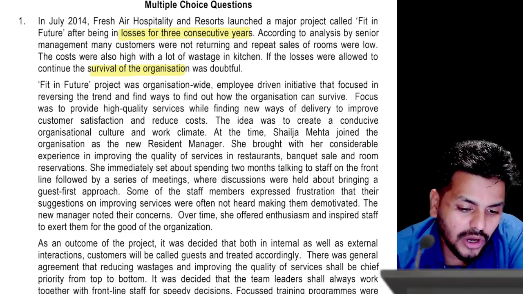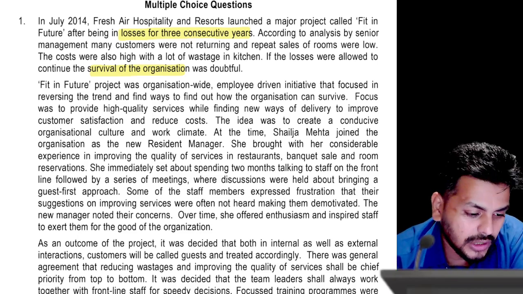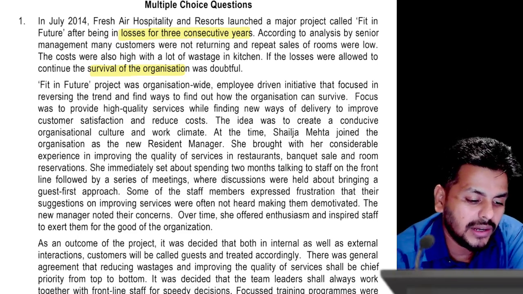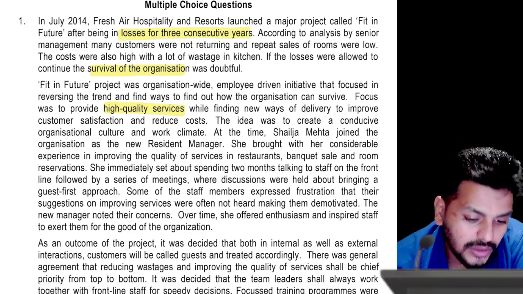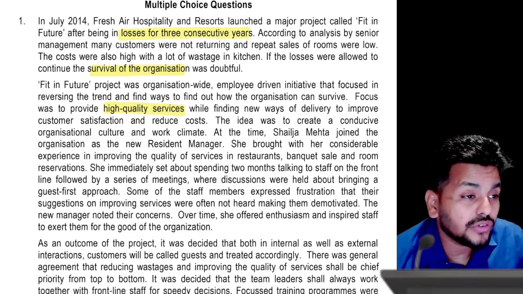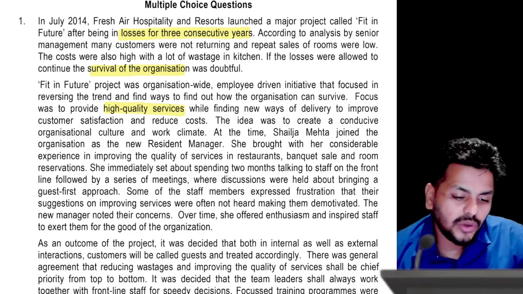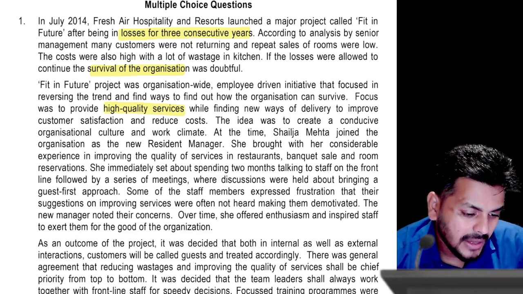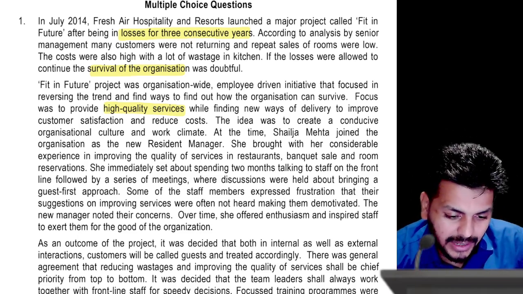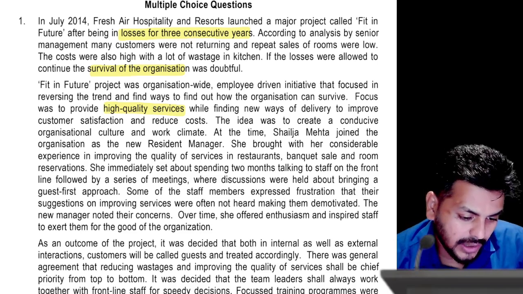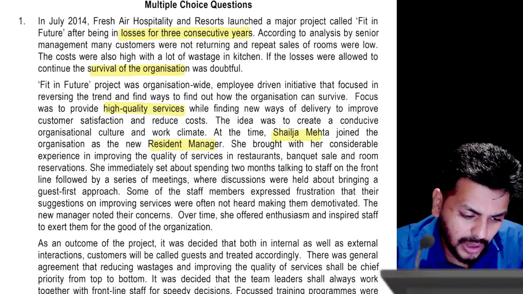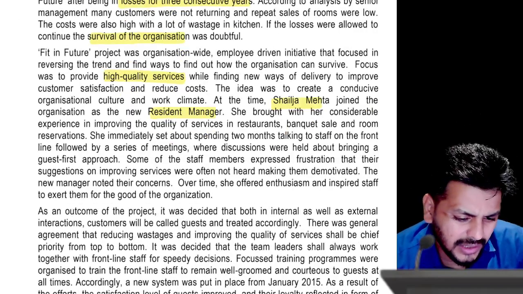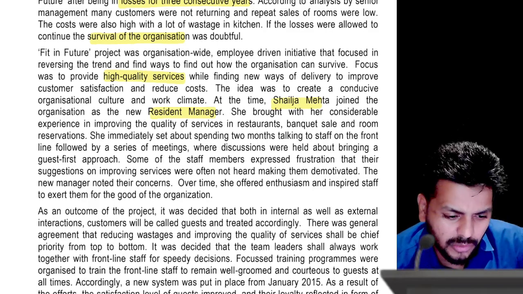To find out how organizations can survive, focus was to be provided on high-quality services while finding new ways of delivery to improve customer satisfaction and to reduce cost. The idea was to create a conducive, that is a very helpful, easygoing organizational culture and work climate. At the same time, Shailaja Mehta joined the organization as a resident manager. She brought with her considerable experience in moving quality in restaurant, banquet sale and all that. So that's talking about her expertise.